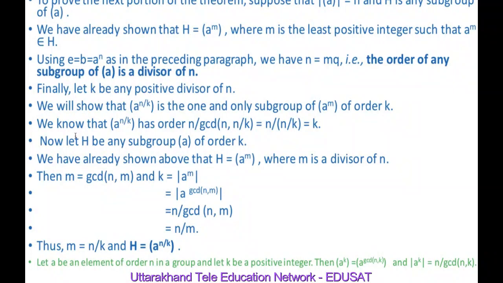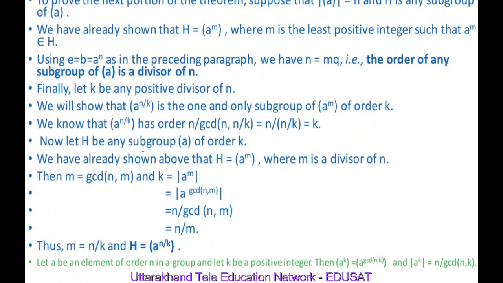We now show that the cyclic group generated by A raised to power N by K has the order N by the greatest common divisor of N and N by K, because we know that if A is an element of order N in a group and K is a positive integer, then the cyclic group generated by A raised to power K is equal to the cyclic group generated by A raised to power gcd of N and K, and the order of A raised to power K is N upon gcd of N and K. Because the order of A raised to power K is N upon gcd of N and K, therefore we can write the order of A raised to power N by K is equal to N upon gcd of N and N by K. It means this is equal to N upon N by K, and N upon N by K is nothing but K.